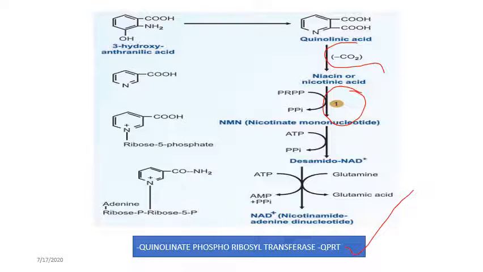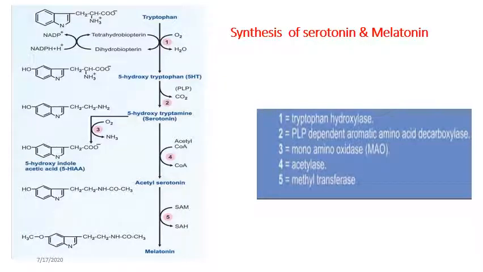Then by hydrolysis of ATP, NMN is converted into desamido NAD+. Then further, combined with glutamine, which itself is converted into glutamic acid, and with hydrolysis of ATP, this desamido NAD+ is converted into NAD+, that is nicotinamide adenine dinucleotide, which explains the synthesis of the niacin derivative from tryptophan. Now another biologically important compounds are serotonin and melatonin.